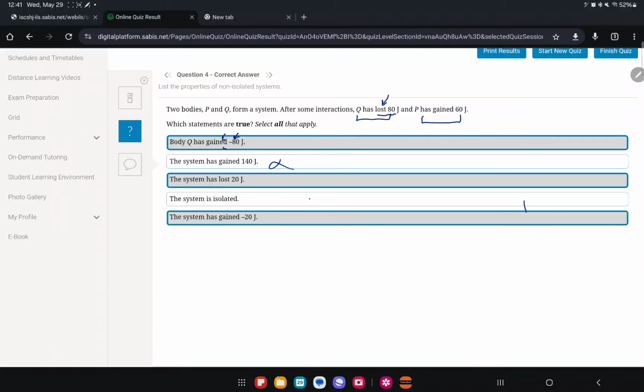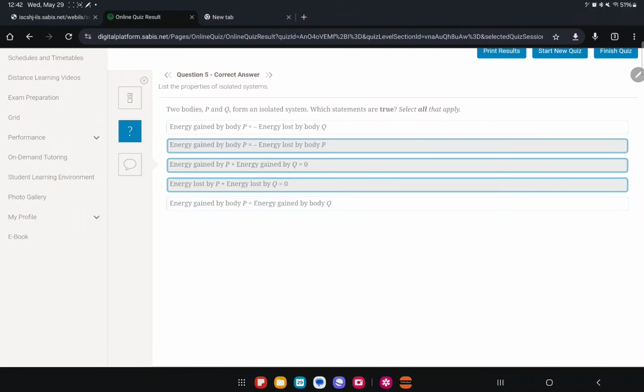Obviously that's wrong, it just doesn't make sense. This is losing 80, this is gaining 60. Minus 80 plus 60 is negative 20. So the system lost 20 joules. That's why this one here is correct. Because if it was negative 80 plus 80, they would cancel out and the system wouldn't have lost anything. So is this system isolated? Obviously not, it lost some energy to the environment. The system has gained negative 20 joules, yes. It's the same as saying lost 20. You can just say gained negative 20.